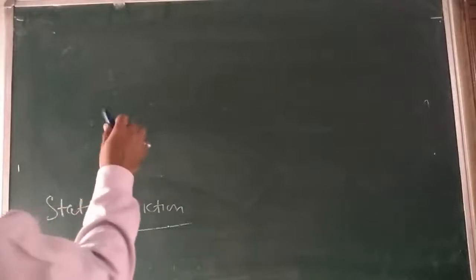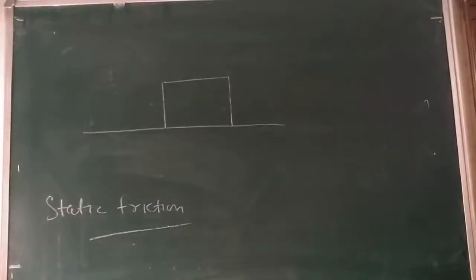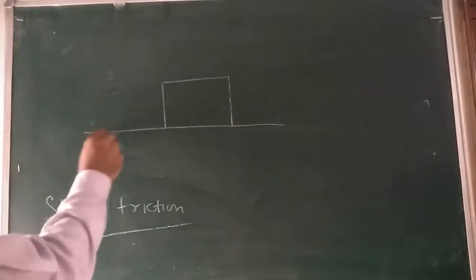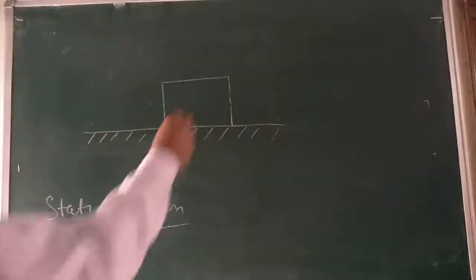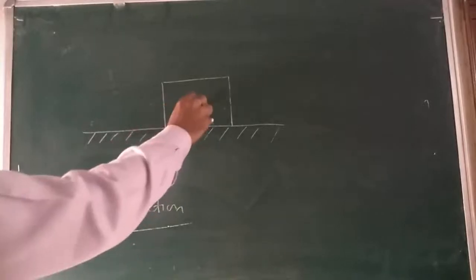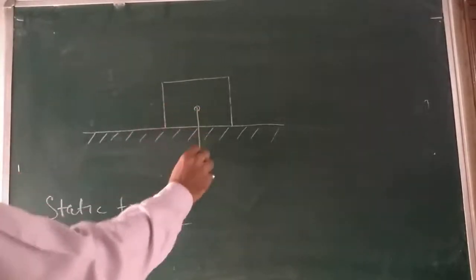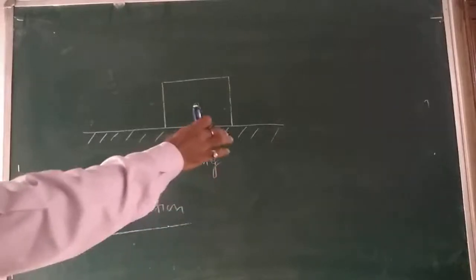Now, let us consider this is the surface and here is a block. Here is the horizontal surface on which the block is there. Let us consider a block of weight mg lying on a horizontal surface.